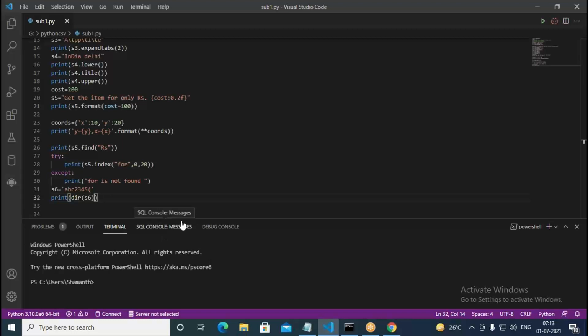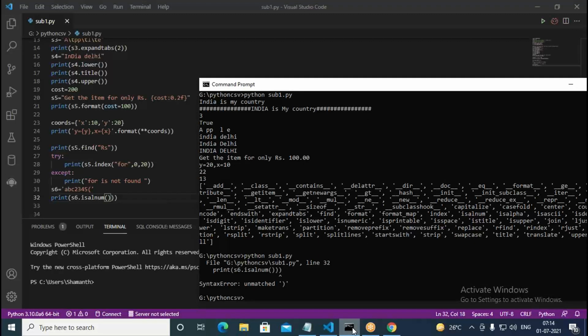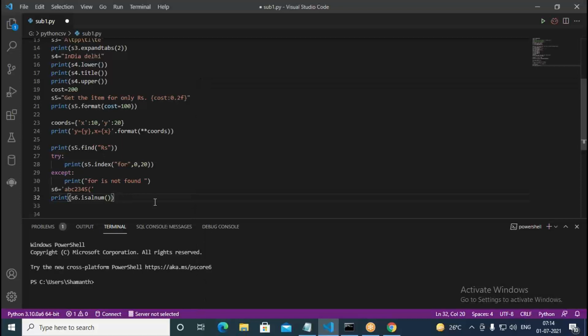So now I set here S6 dot isalnum. Whether this is alphanumeric or not, it prints for us. Unmatched, you have there. Okay, an extra character has come in this, due to that it says unmatched.